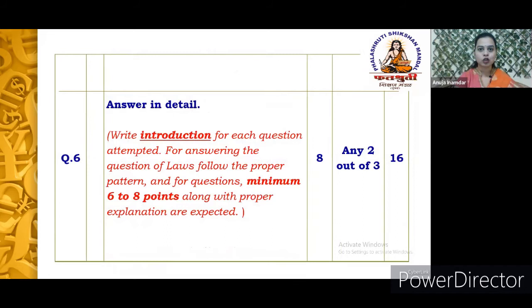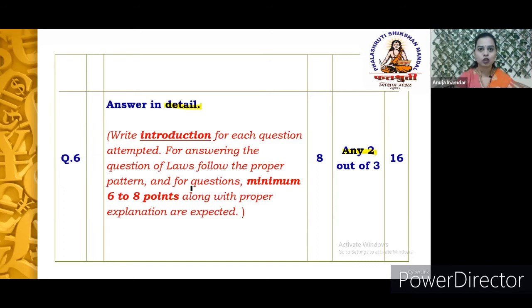Let's come to the next question, that is question number 6, and also a very important question in the entire question paper pattern, because it carries the maximum marks. Here you are supposed to write the answer in detail. You are supposed to attempt any 2 out of 3, where each question carries 8 marks. So 8 twos are 16 marks are allotted for this. In this question, make sure that you always start your answer with the introduction, whatever the question is.